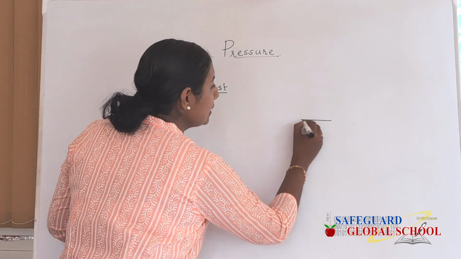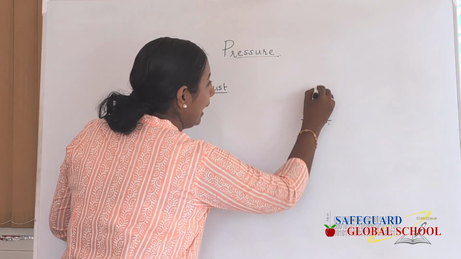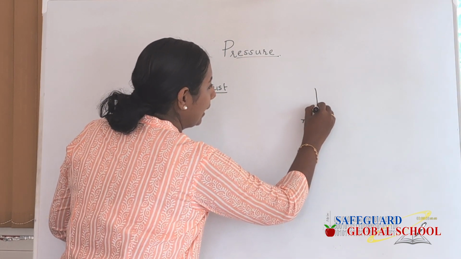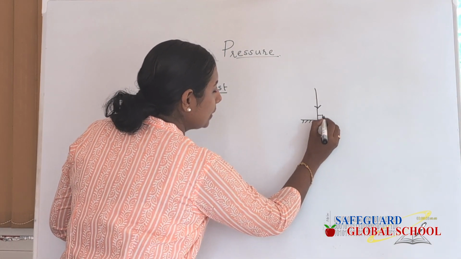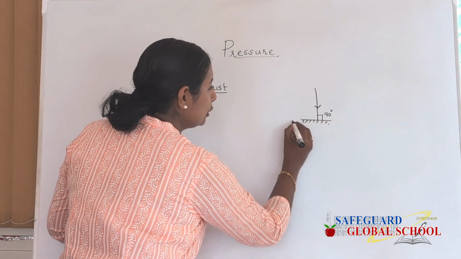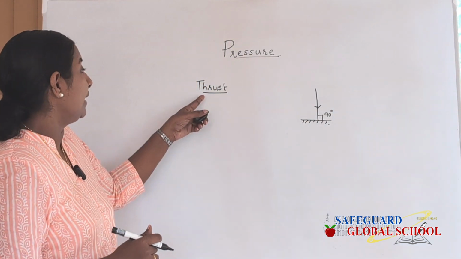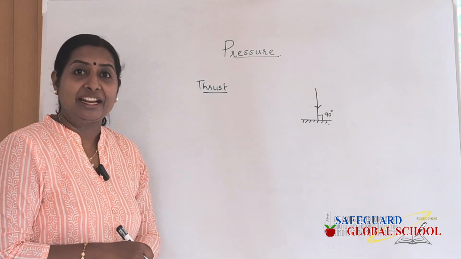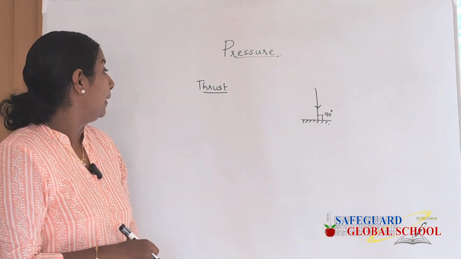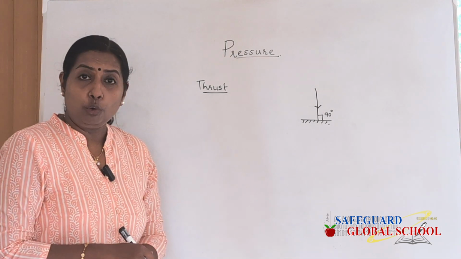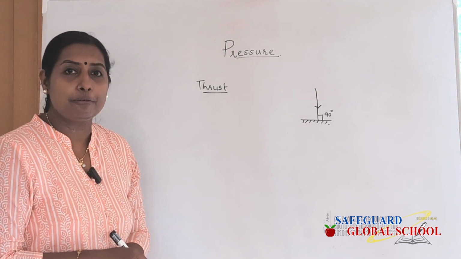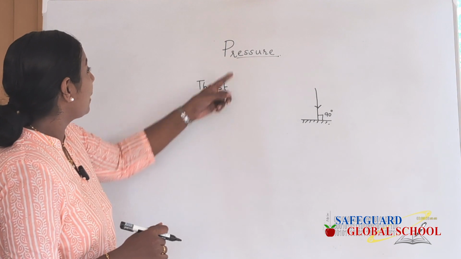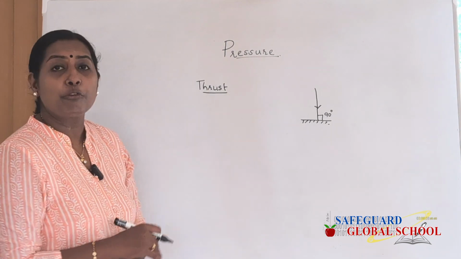So, if a surface is there and we are applying a force which is 90 degrees to the surface, we call it a thrust. So, thrust is the normal force acting on a surface, or the force which is perpendicular to a surface.